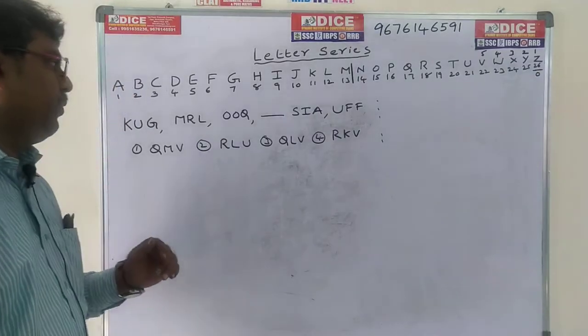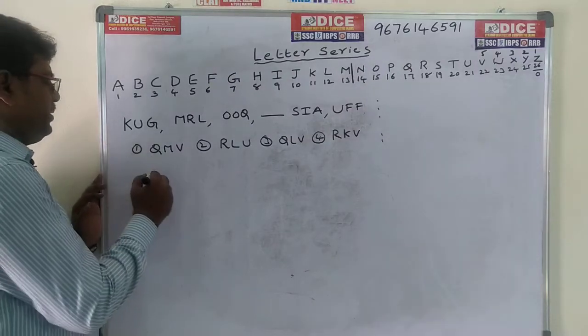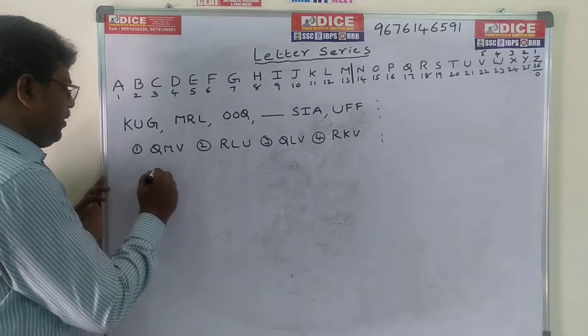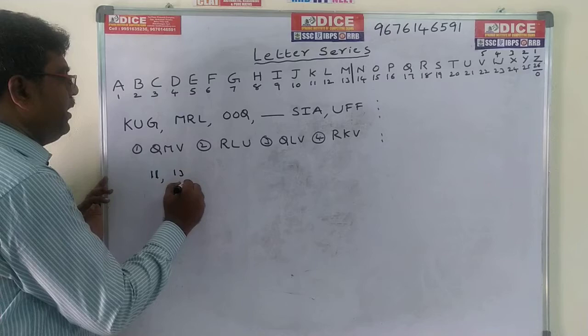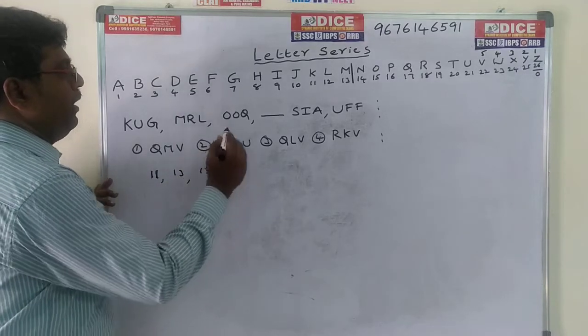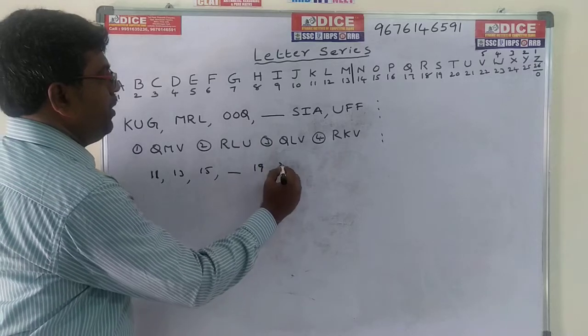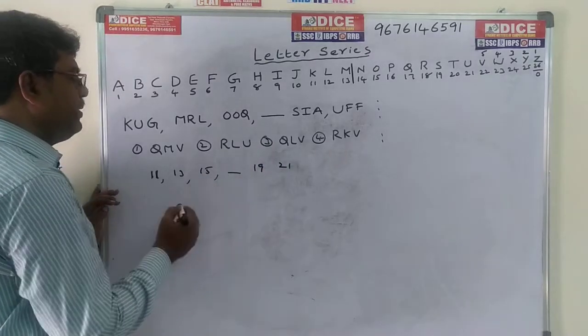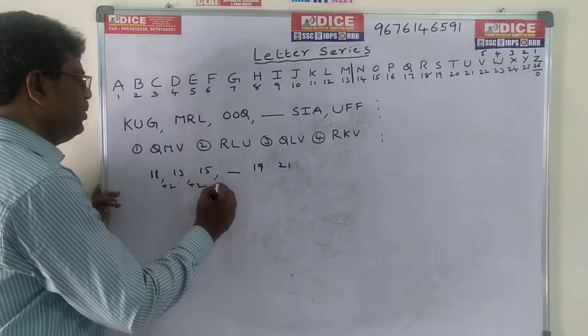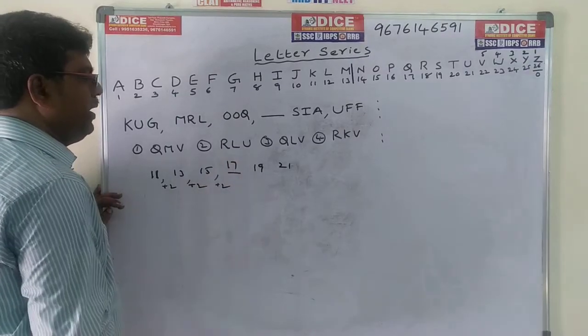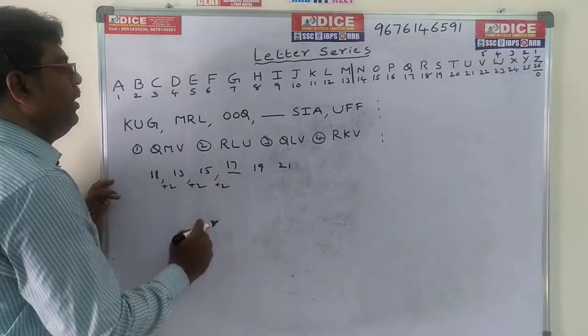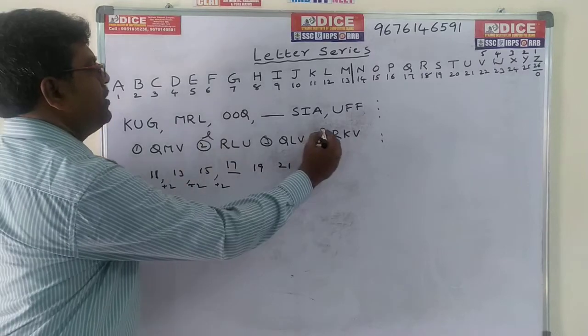Now we can check the first one. K means 11, M means 13, O means 15, next dash, S means 19, next U means 21. Every time the difference is 2: plus 2, plus 2, plus 2. So the first value is 17, and 17 means Q.